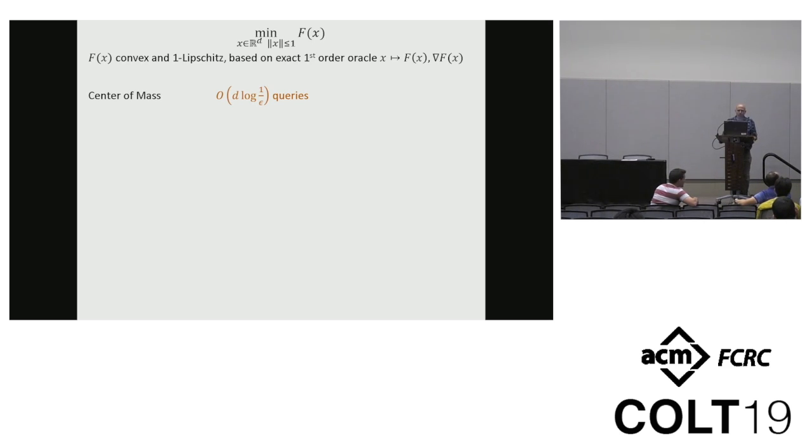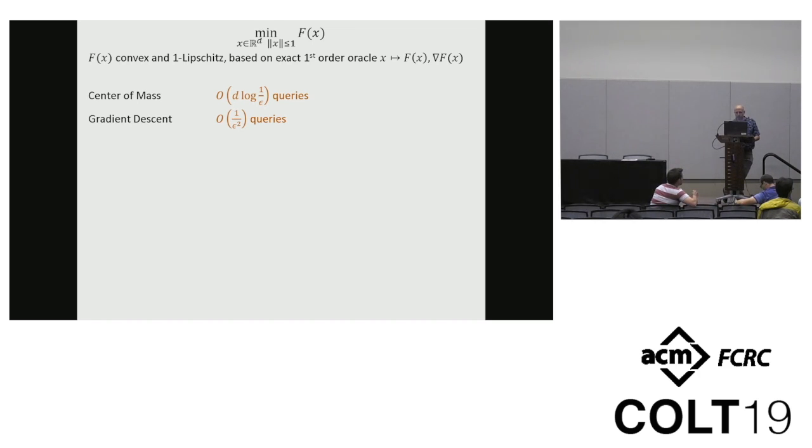How many people here use the center of mass algorithm on a daily basis? Nobody? Okay. You might, though, use gradient descent on a daily basis. So we don't actually use center of mass to optimize. We typically use things much more similar to gradient descent. And this has, in some sense, much worse query complexity. It requires 1 over epsilon squared queries instead of a logarithmic number of queries.